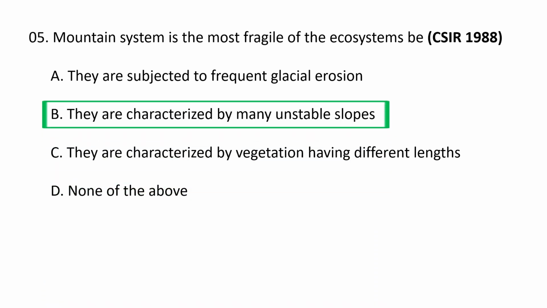They are characterized by many unstable slopes. Mountain systems are considered the most fragile because they face a combination of harsh climatic extremes, geologic youth, and steep topography. Unstable slopes are a major factor as the force of gravity makes mountain environments highly vulnerable to severe soil erosion, landslides, and habitat loss. So mountain system is the most fragile of the ecosystems because they are characterized by many unstable slopes. B is the correct option.